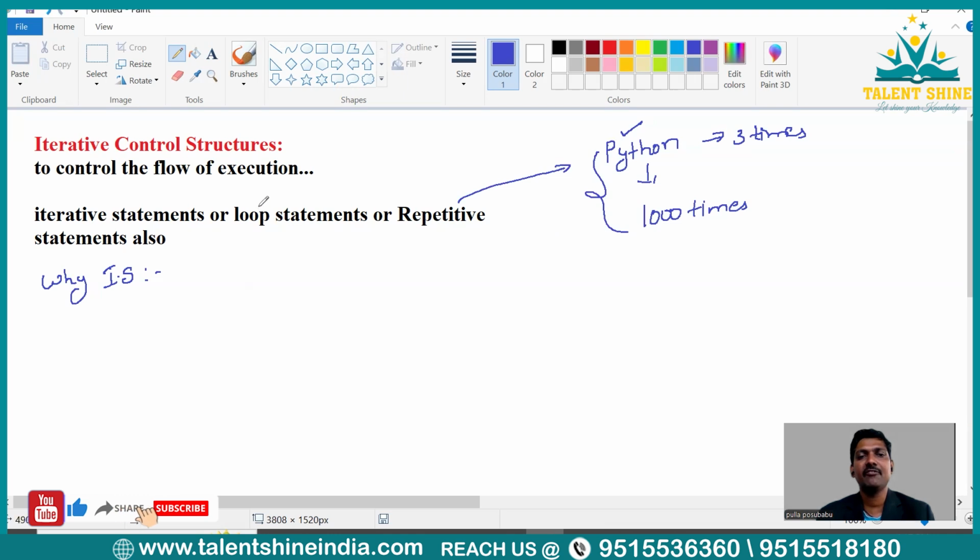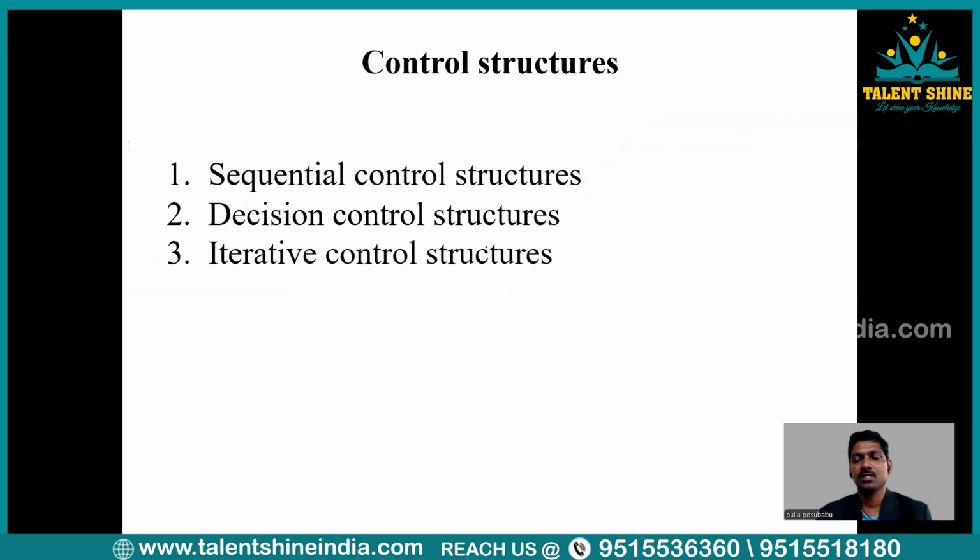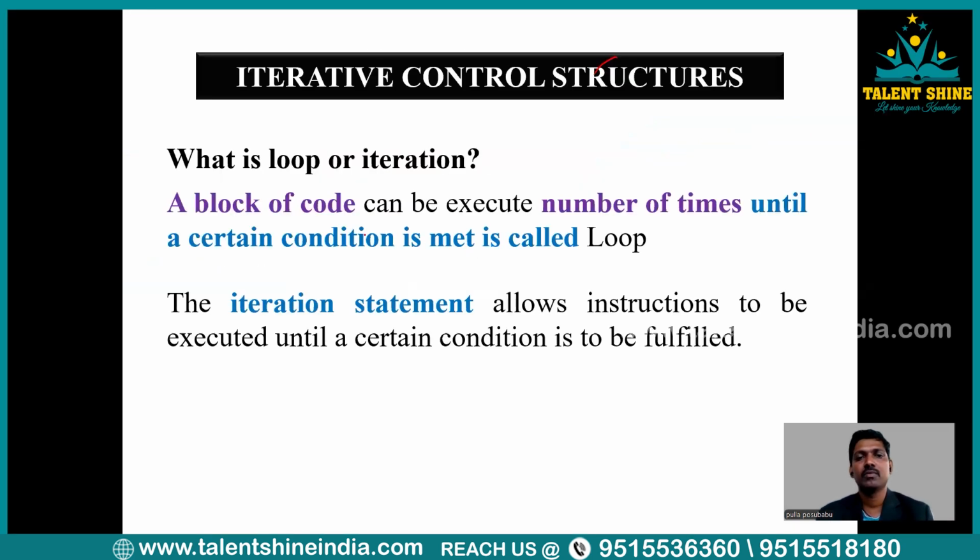Now, let us learn the definition of a loop statement first. Let me go back to my presentation and learn what a loop is. A loop is a block of code that can be executed a number of times. In the example, we have to print Python on the screen 5 times. The block of code can be executed for how many times? Number of times. Here, number means it might be 5 times, 1,000 times, or 1 lakh times. It is based on the requirement.